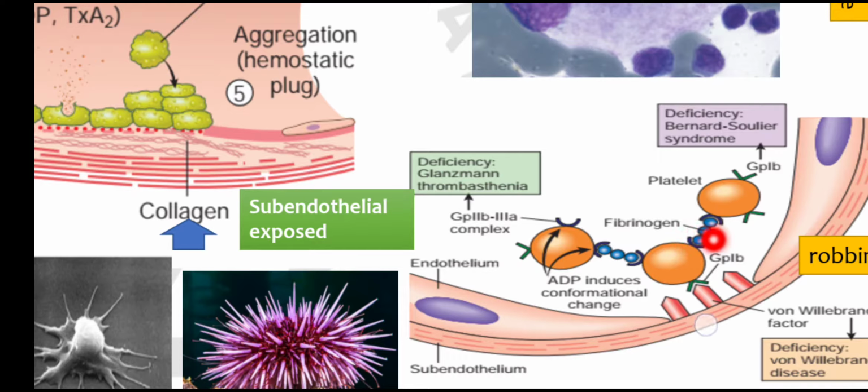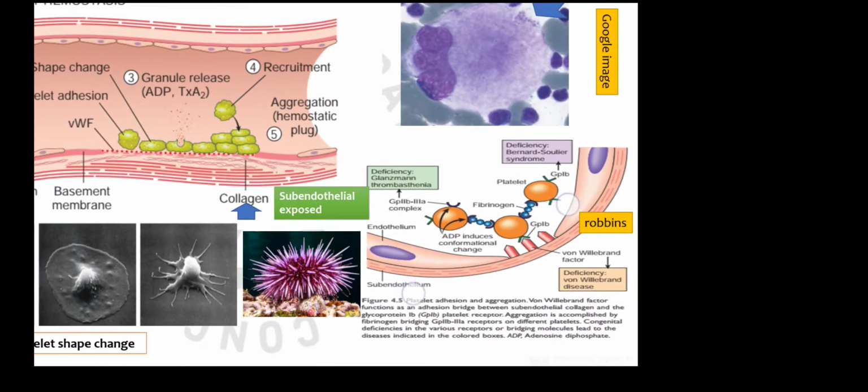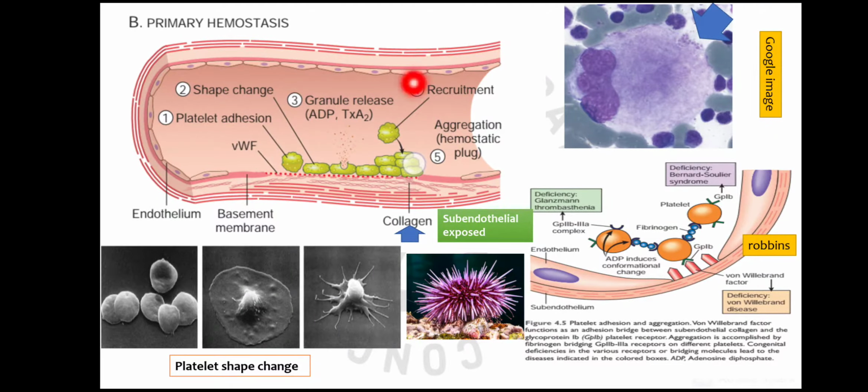So this fibrinogen is a clotting factor, and it is present here. Fibrinogen will link the platelets together by way of this receptor glycoprotein 2b3a. So that will help in the aggregation and recruitment of the platelets. So the next step is recruitment of the platelets and aggregation.